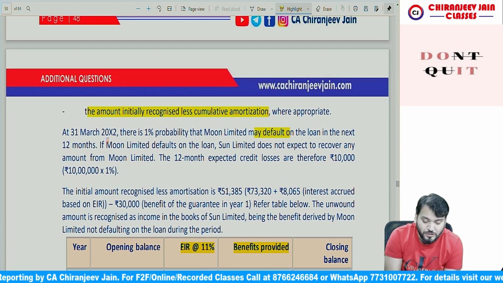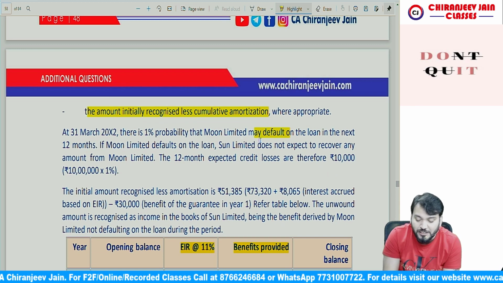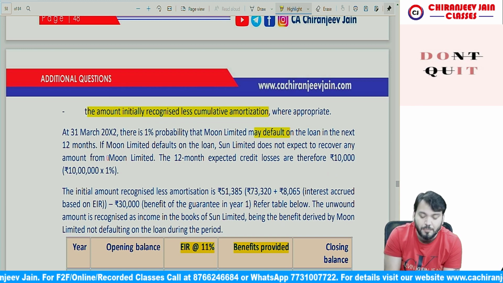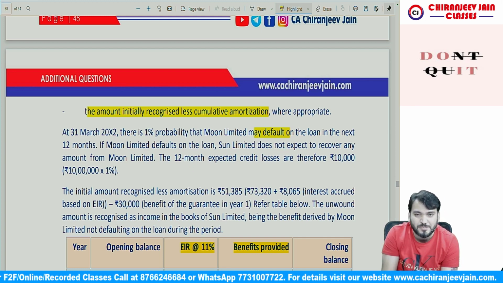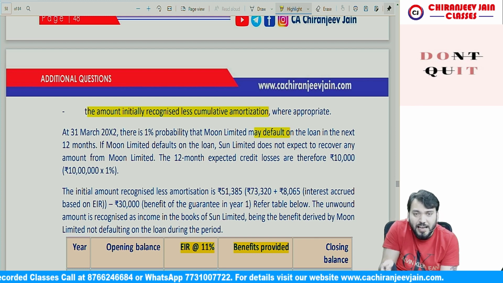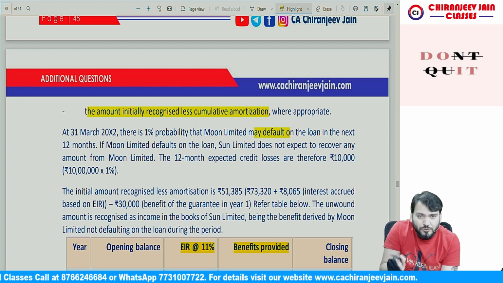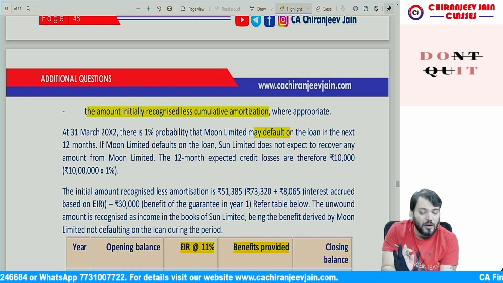At 31st March 2002, there is a 1% probability that Moon Limited may default on the loan in the next 12 months. If Moon Limited defaults on the loan, Sun Limited does not expect to recover any amount from Moon Limited. Therefore, the 12-month expected credit loss will be 1% of 10 lakh, that is 10,000.